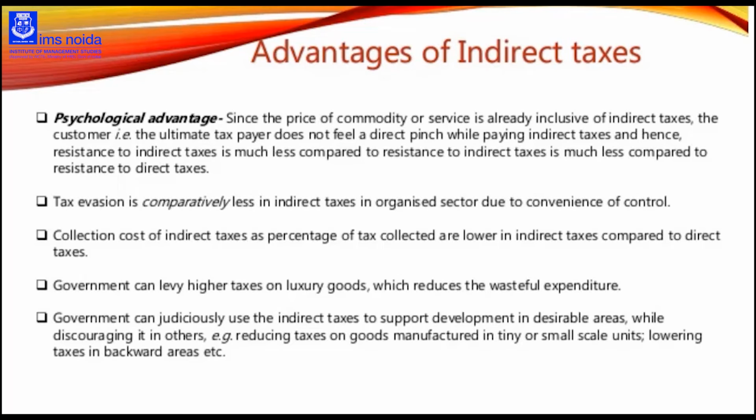Next, we have indirect taxes. As I've already discussed, these are taxes levied by the central and state governments on expenditure, consumption, services, rights and privileges, yet not on property or income. So indirect taxes are all those taxes which we pay on goods and services, excluding income and excluding properties which we have. All those taxes which we pay on goods and services are covered under indirect taxes.